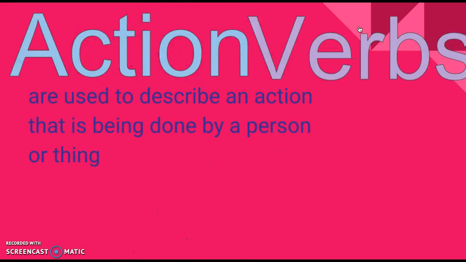Action verbs are used to describe an action that is being done by a person or a thing. So for example, you can use an action verb for what someone does, what something does, or what I do. So an example for what I do, you can say, I run a marathon. So myself, I am running the marathon.